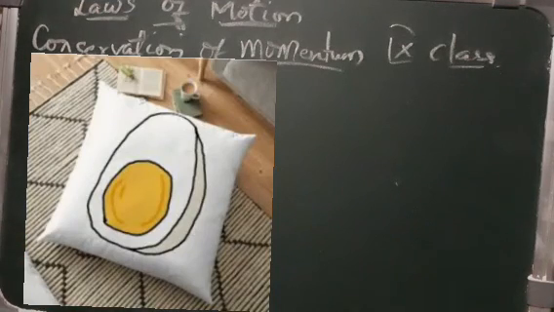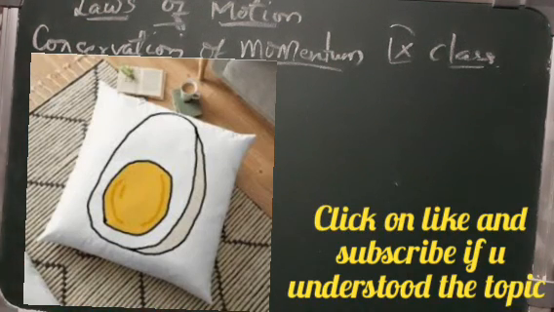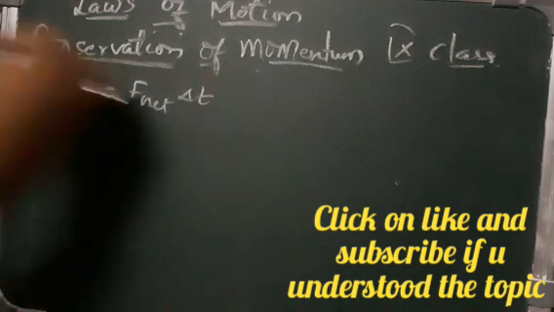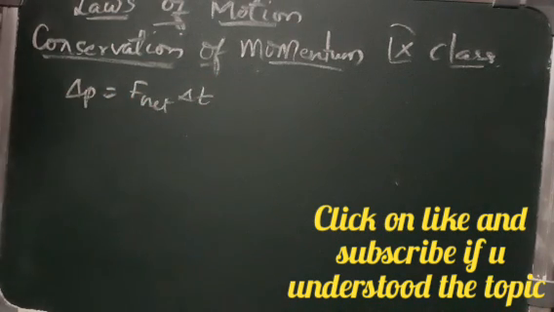Whereas if you place a cushion there in place of the floor, when the egg falls on the cushion, the time of the reaction given by the cushion is longer, and you see that the egg doesn't break. It does not break because the smaller force exerted by the cushion is acting for a longer time, so it does not allow the egg to break. So with that we can write the change in momentum is equal to F net into delta t, that is the impulsive force. Okay.